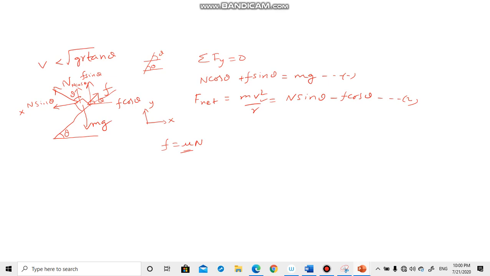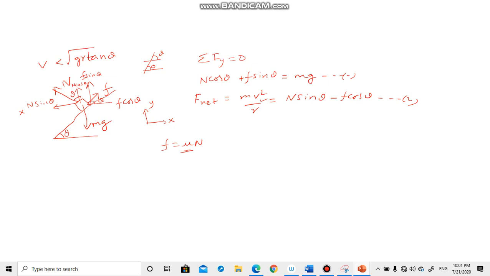Once you find the velocity, you will see whether it is in the safe zone or not. Or coming the other way, if you fix the banking angle, you can know what is the speed which is allowed on that road. So if you see the previous case, we got the same thing, mv square by r